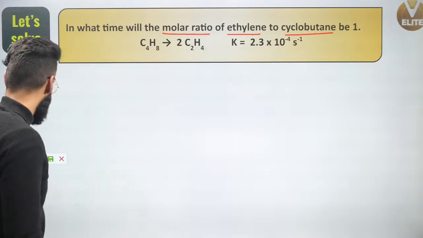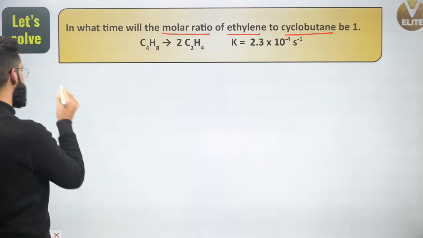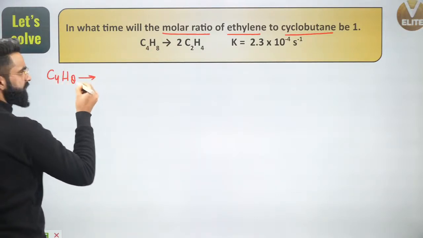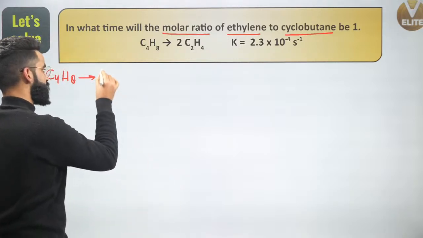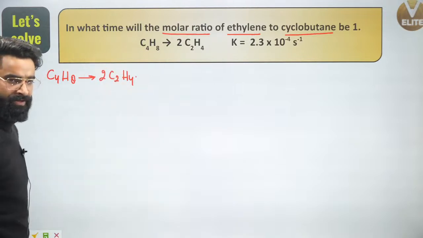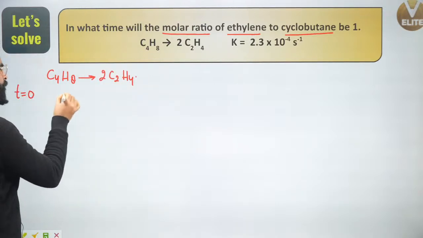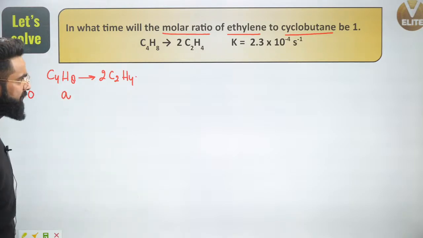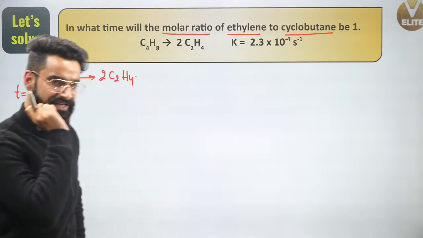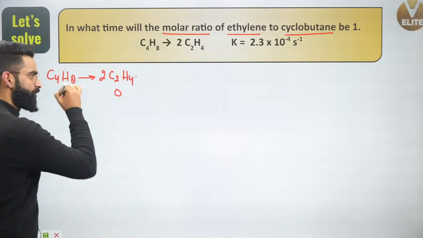See guys how I'll be approaching this sort of question. I'm given the reaction, and the reaction is C4H8 giving 2 times C2H4. Let's assume at time t is equal to 0, I have got A moles of cyclobutane right here. So at time t is equal to 0, I'll be having 0 moles of product.